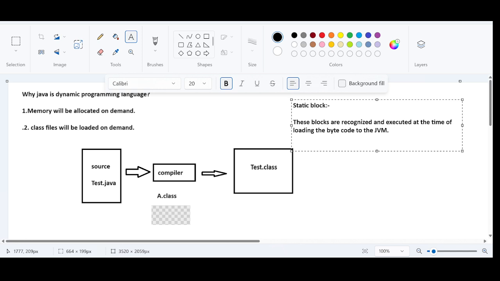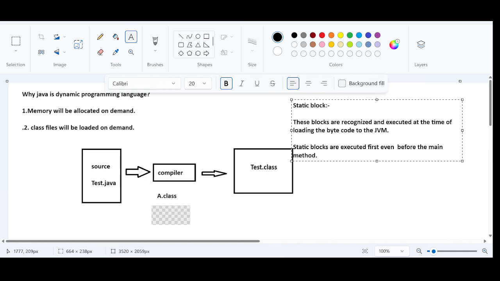One of the important conclusions: static blocks are executed first, even before the main method. Even before the main method. What does it even mean?